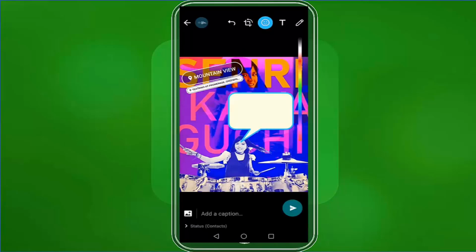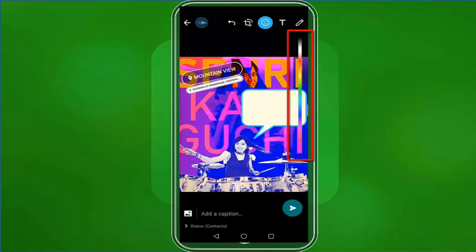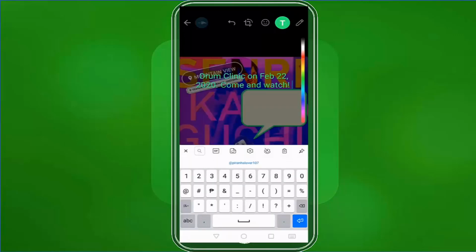Let's add a sticker and choose a different color as the sticker's border from this color palette. Just drag up and down until you see your preferred color. Now let's add a text to our photo. Tap on the T icon and you can start typing a text that you want to add into your photo. You can also change the text color as you drag up and down from the color palette.